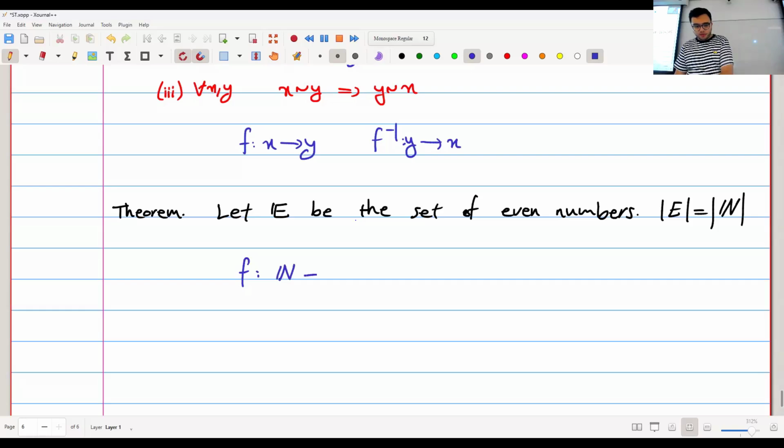So I do a function from N to E. And I just say, take any number N and map it to 2N, right? You can easily check that this is a one-to-one correspondence. So because the set of even numbers is in one-to-one correspondence to the set of natural numbers, they're the same size. Okay. I can say the same thing about the set of odd numbers. The set of odd numbers is the same size as the set of natural numbers.